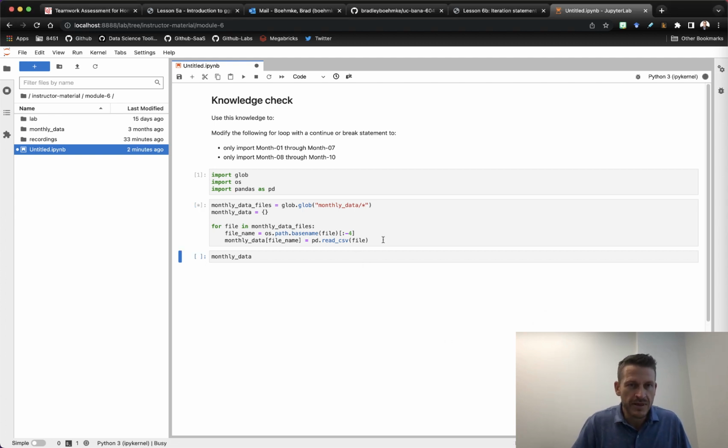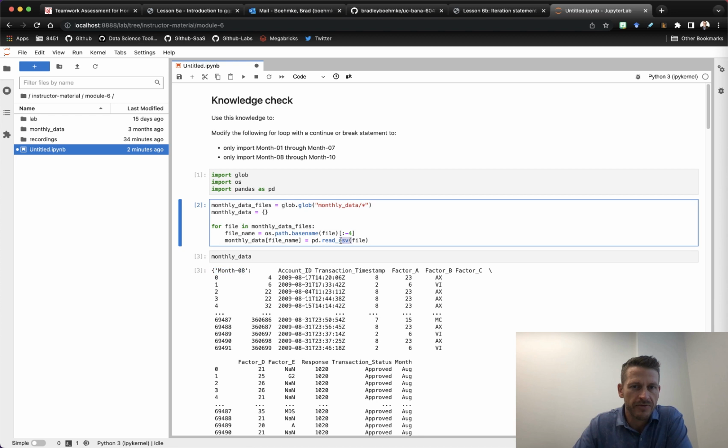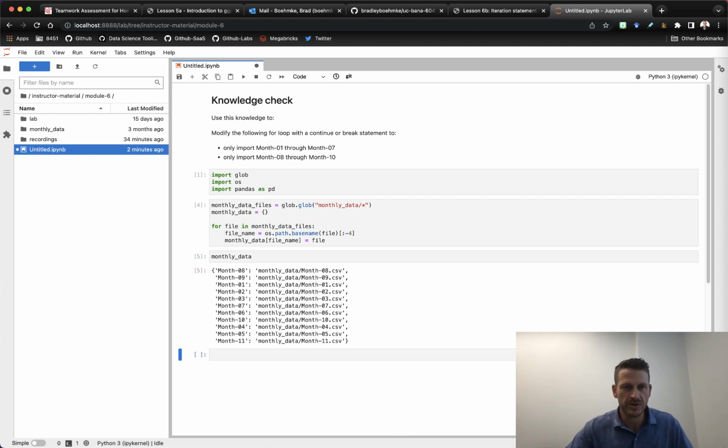If we go ahead and run this, if you recall from the last knowledge check, we are creating a dictionary where we have the month as the key, and then we import the data frame. If I were to just not import the data frame, but just use the file path, we can see a little bit more clearly what's going on. So here's our dictionary.